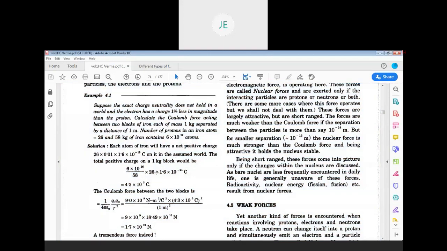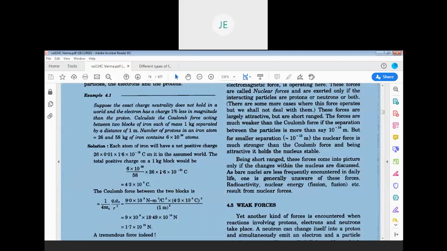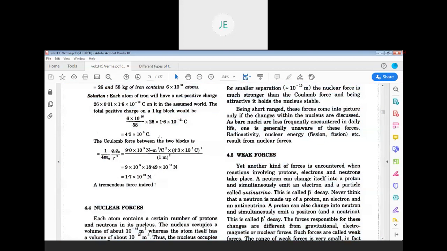This is for 58 kg. If you do it for 58 by 58 kg, then you will get the positive charge on a 1 kg block. It is around 4.3 into 10 power 5 coulomb. Okay, the charge has now become 4.3 into 10 power 5 coulomb.